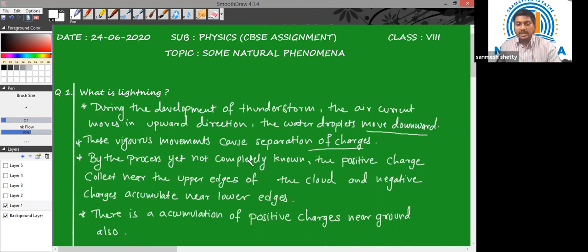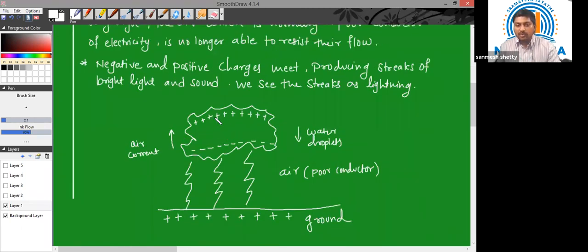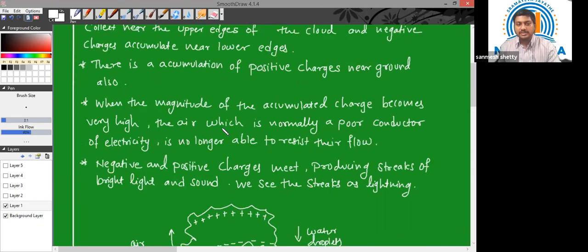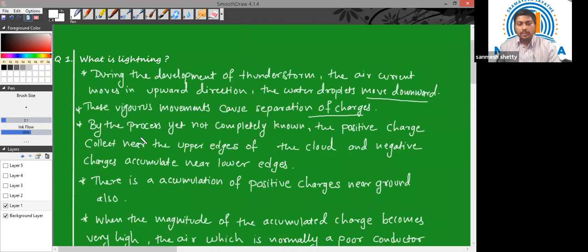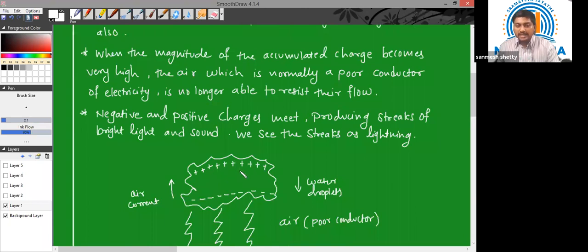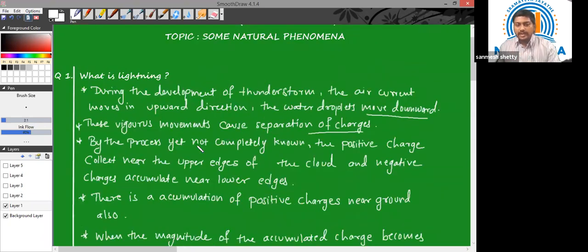By a process which is not yet completely known, the positive charges collect near the upper edges of the cloud, and the negative charges accumulate near the lower edges.